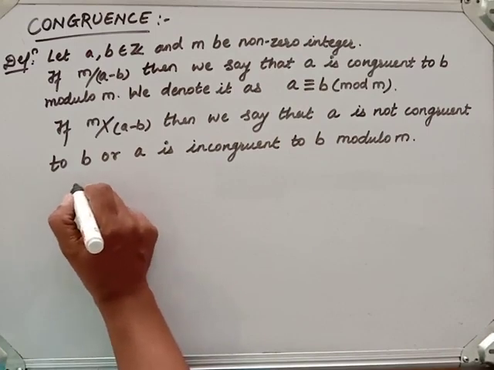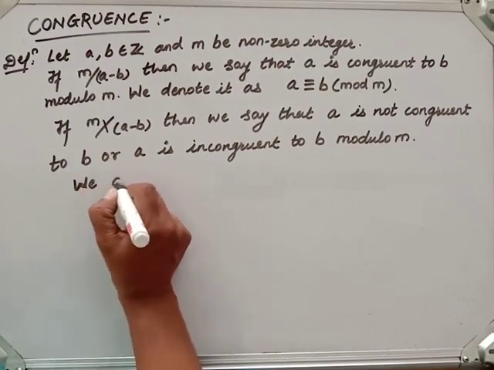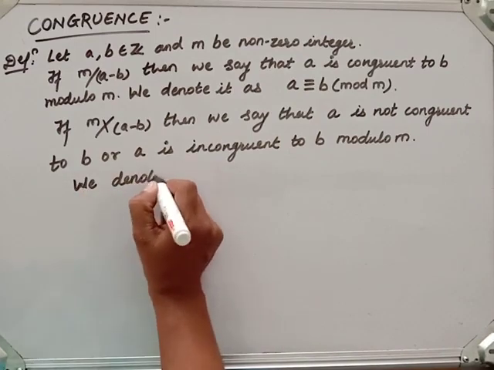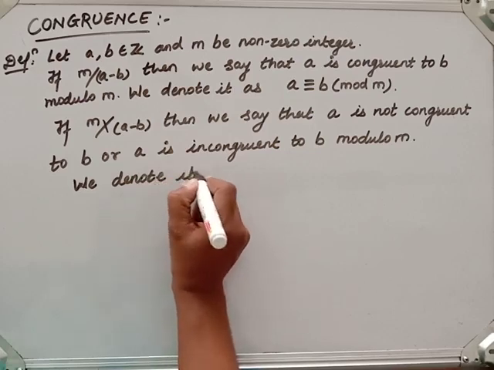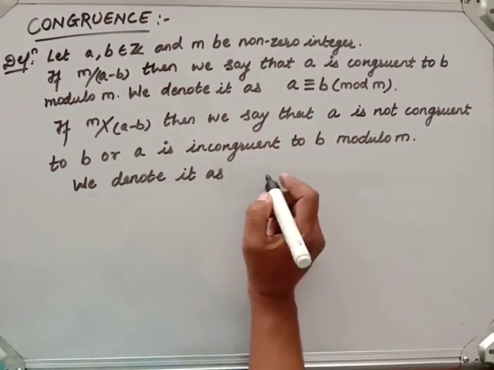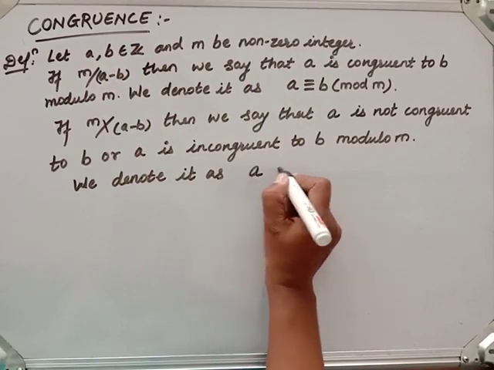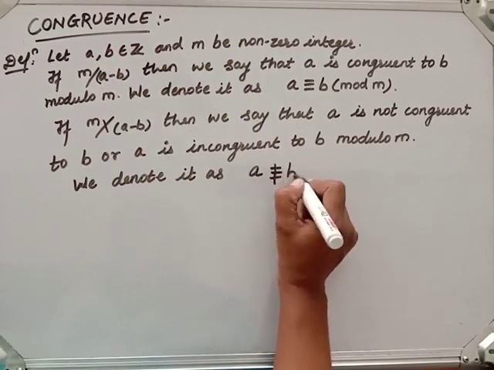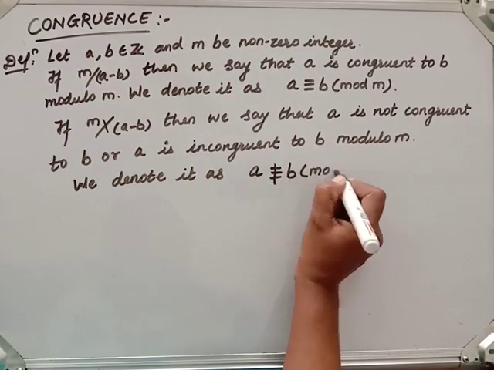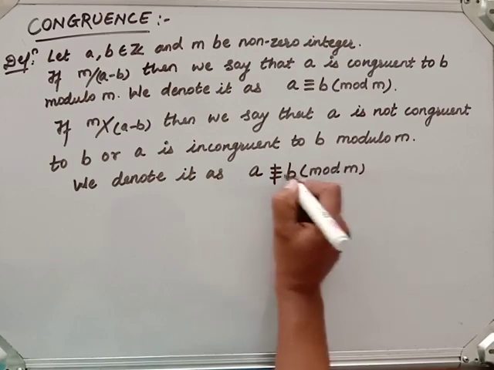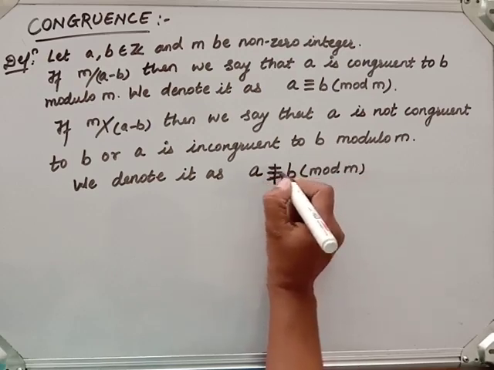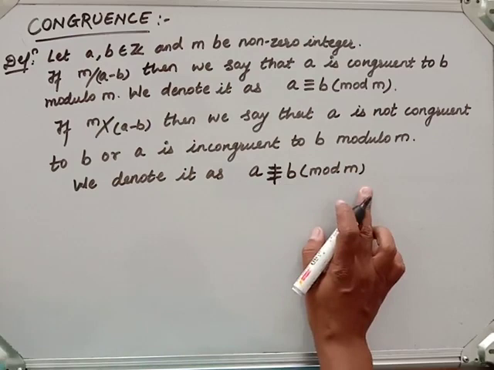How will it be denoted? a is not congruent to b modulo m, as such.